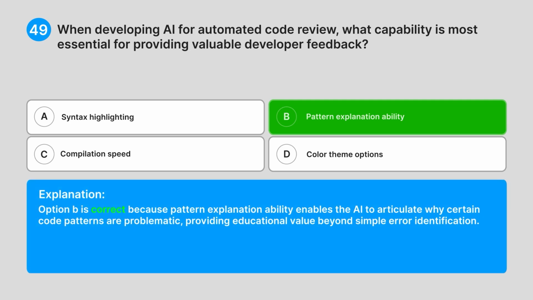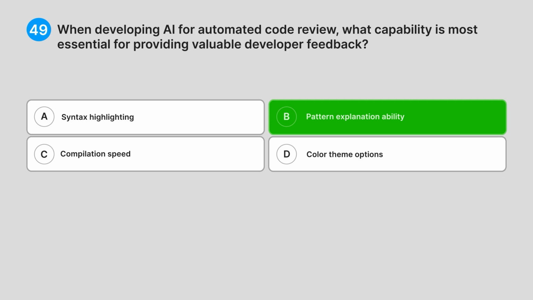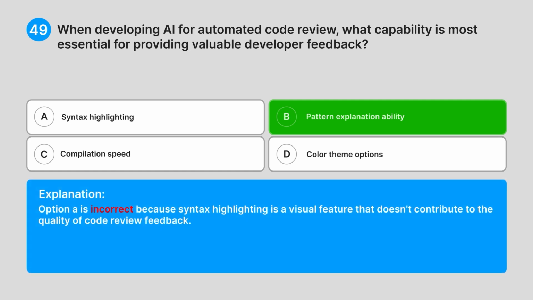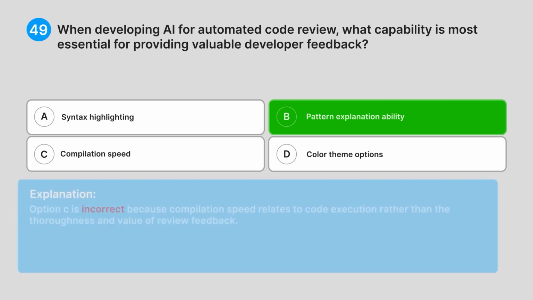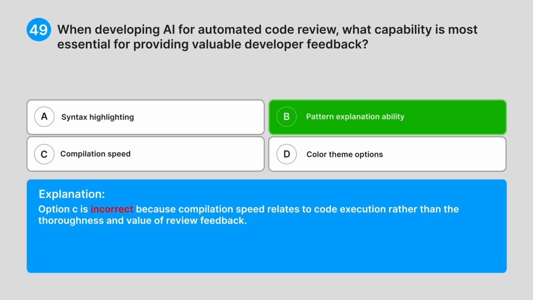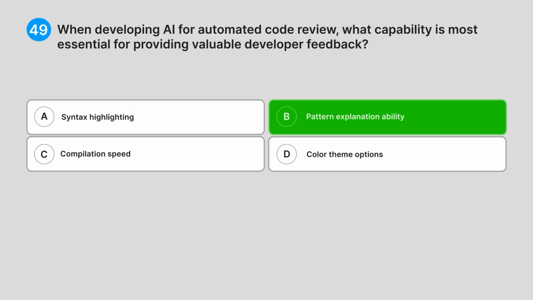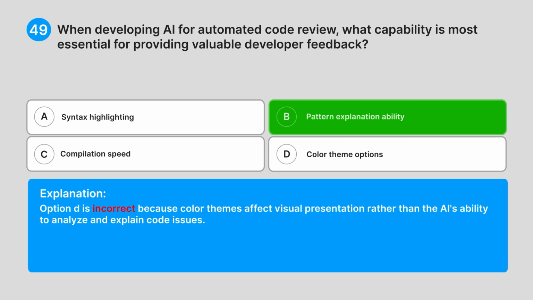Explanation: option B is correct because pattern explanation ability enables the AI to articulate why certain code patterns are problematic, providing educational value beyond simple error identification. Option A is incorrect because syntax highlighting is a visual feature that doesn't contribute to the quality of code review feedback. Option C is incorrect because compilation speed relates to code execution rather than the thoroughness and value of review feedback. Option D is incorrect because color themes affect visual presentation rather than the AI's ability to analyze and explain code issues.